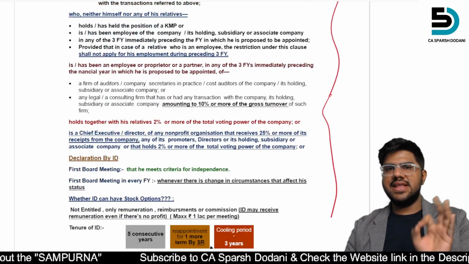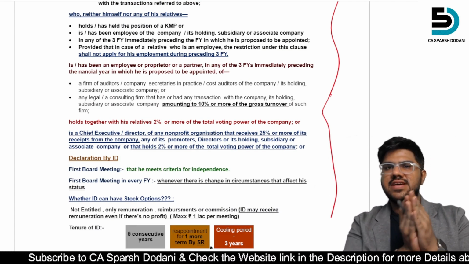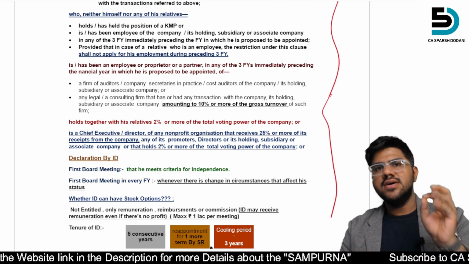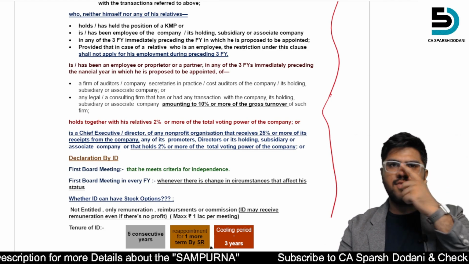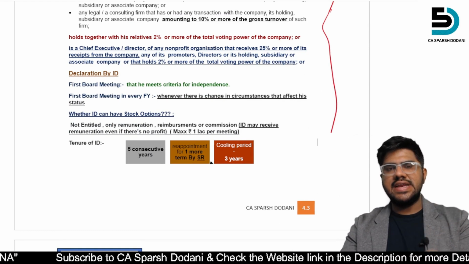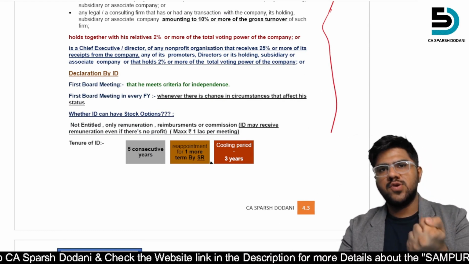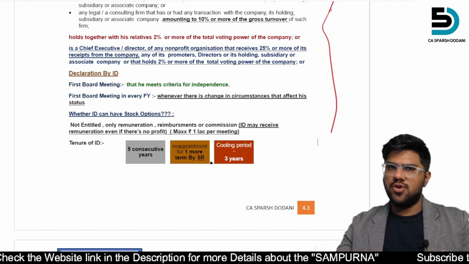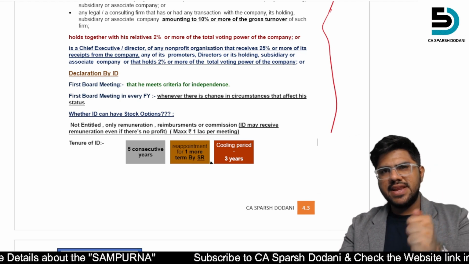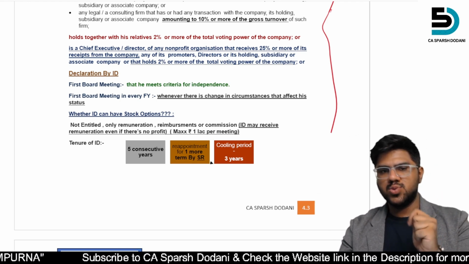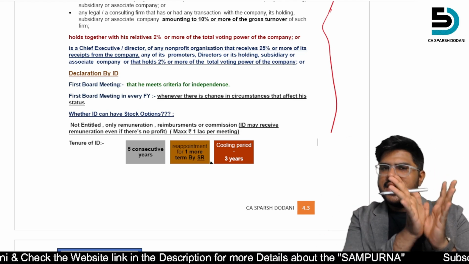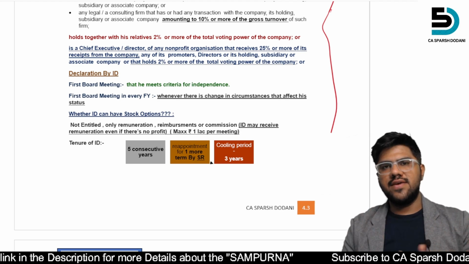And simple case studies would be there from law. Mark my word, there won't be any tricky questions or any difficult questions from law. Simple case studies, simple questions will be there from law. That would be a scoring aspect for your case studies, and there will definitely be, I think, 10 to 12 marks coverage of law. As per me, that should be there for law. This is the minimum I am saying. It can go up to 20 marks as well, but minimum, as I think, 10 to 12 marks should be given to your law. 20, even 25 can go. We can't say, since it's your first attempt, but minimum I can say that 12 marks should be given to the law.